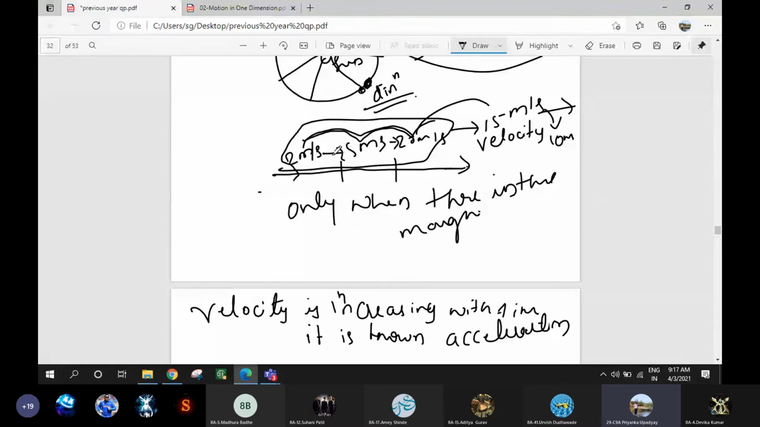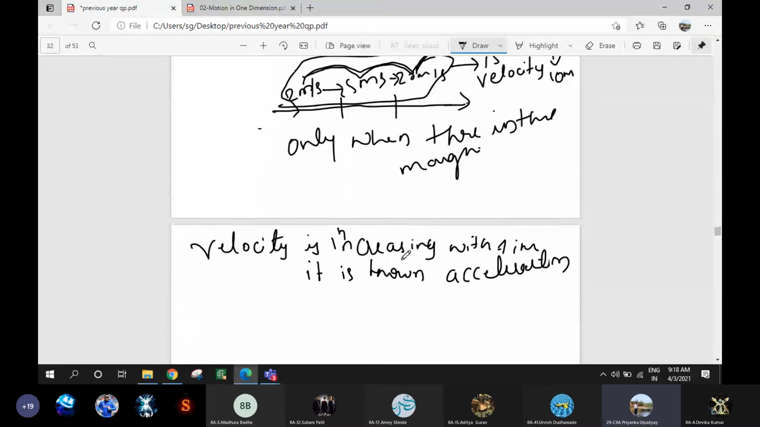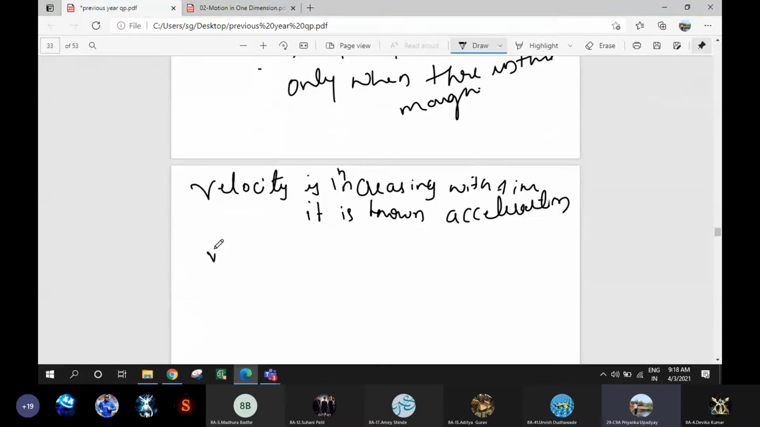As the time passes, the velocity initially was at 2 meter per second. Now it is 5 meter per second. Again it is at 20 meter per second. So when the velocity increases with time, it is known as acceleration. And here, when the velocity from 20 has become 15, again from 15 it becomes 10 meter per second, what is happening? Velocity is decreasing with time, and when the velocity decreases with time, it is known as retardation.